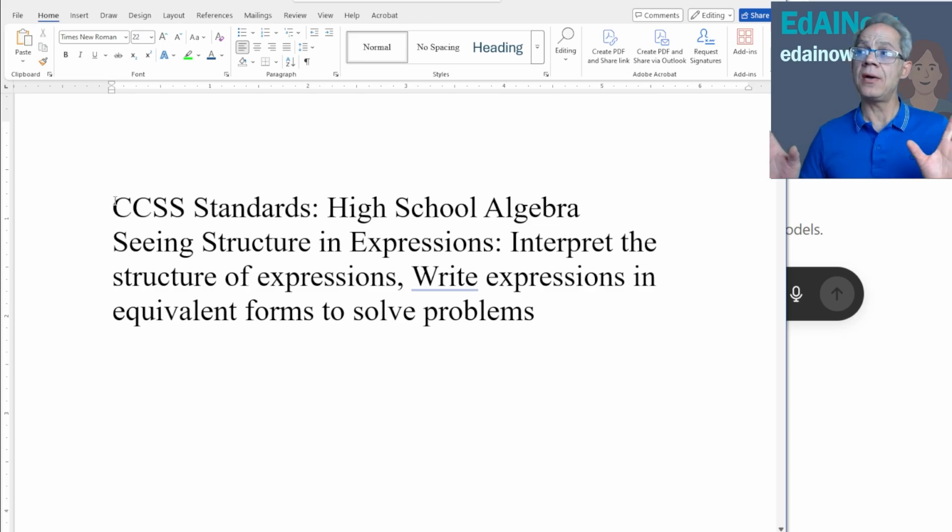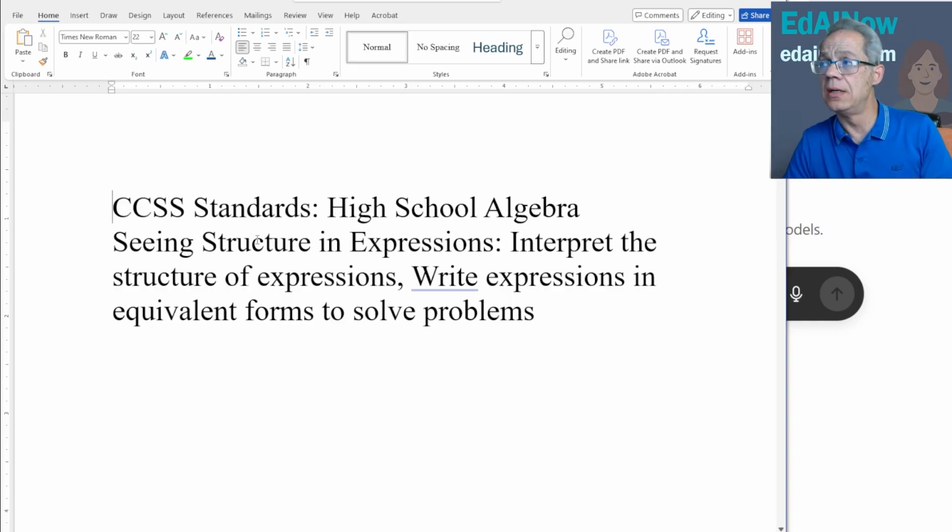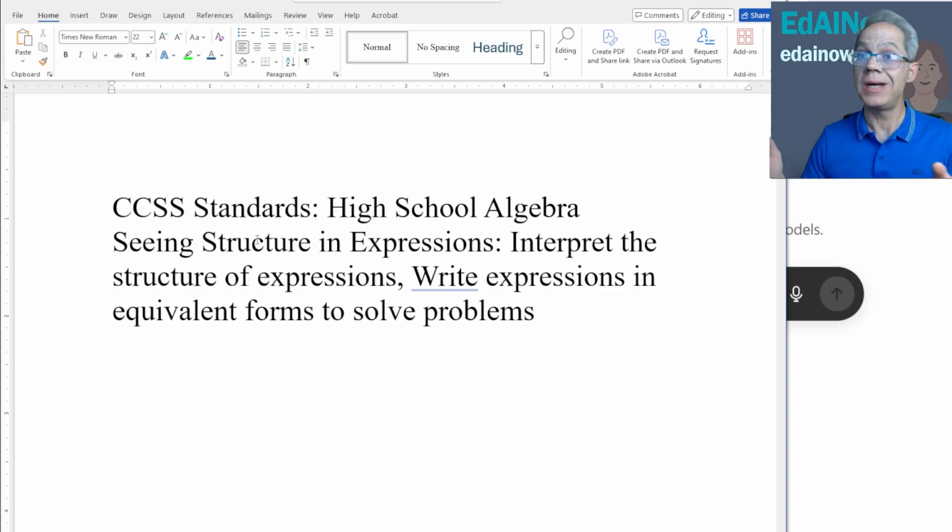All right, so here is what we're trying to teach. I selected a content standard. You may select a standard or a particular learning objective. Here I chose high school algebra, seeing structure and expressions, which sounds a little dry, honestly. Good stuff, but from an instructional standpoint, it can be a little bit dry. So let's see if we can get the AI to help us turn this into games, right?